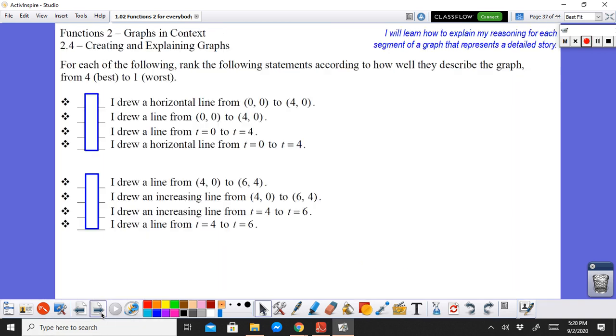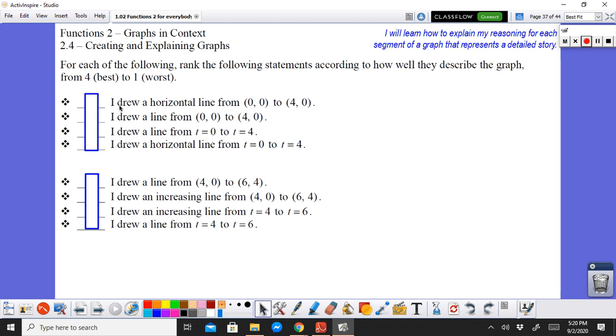Okay. So for the first segment, which is the best way to describe? Is it saying I draw a horizontal line from t equals 0 to t equals 4? Or is it better to say I draw a line? Just saying a line, it could be any kind of line. That doesn't seem right, because we have to describe what line it looks like.